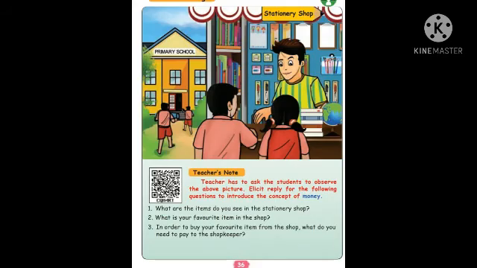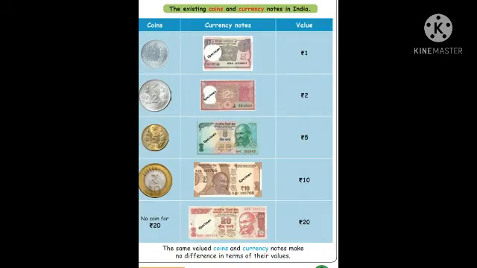When you go to the shop or market or shopping complex, wherever you go, you need money to buy things, isn't it? So the coins look like white coins, silver and gold coins, isn't it? They go from 1 to 10 rupees.